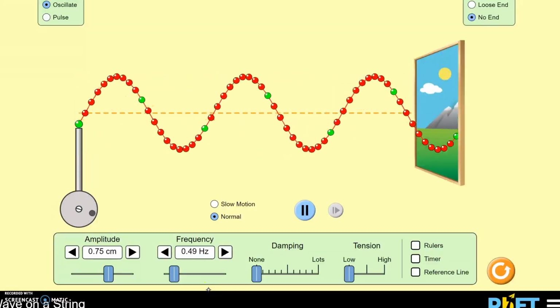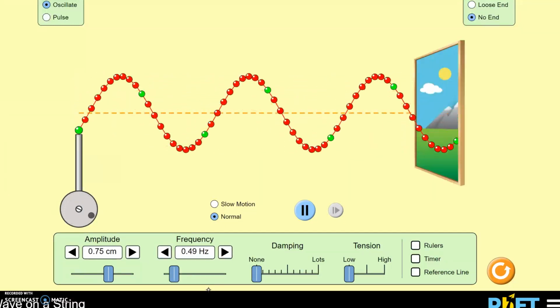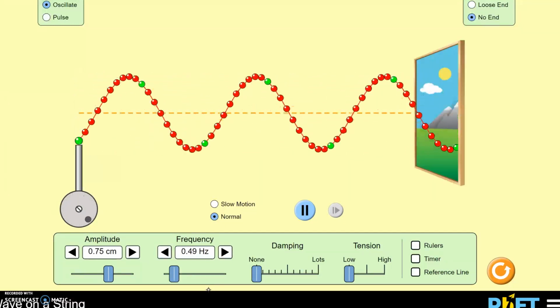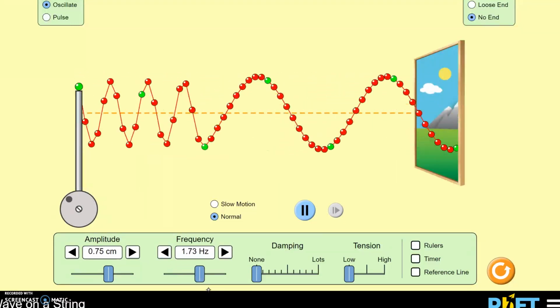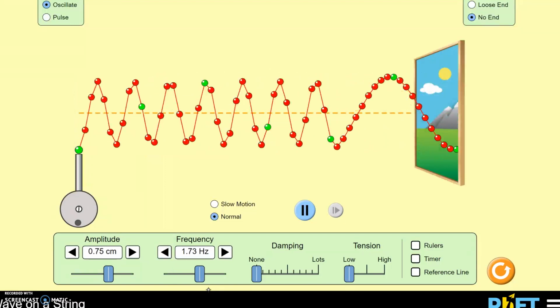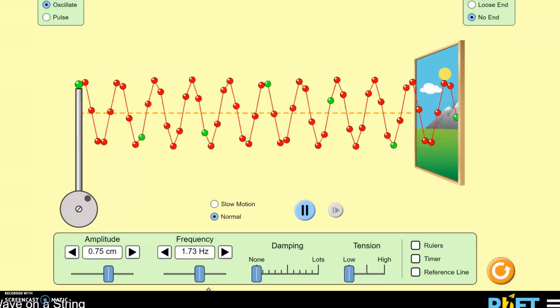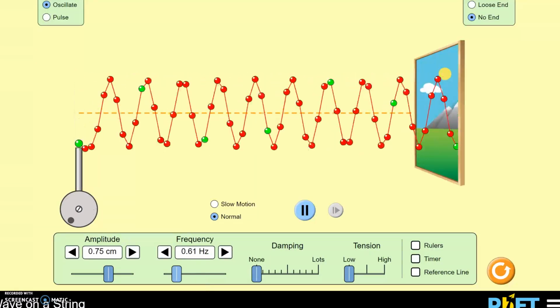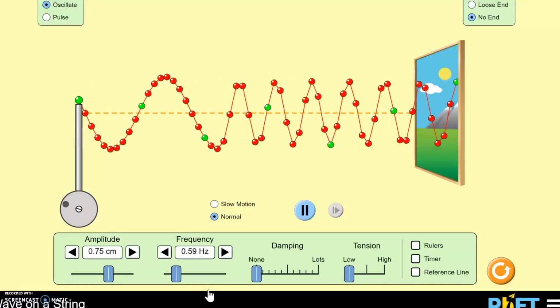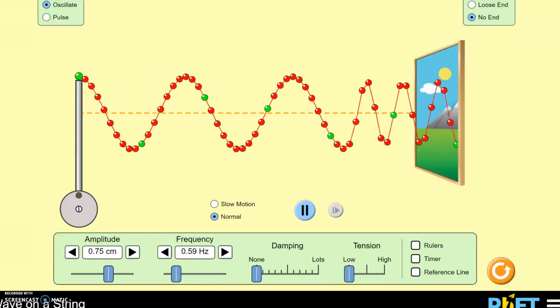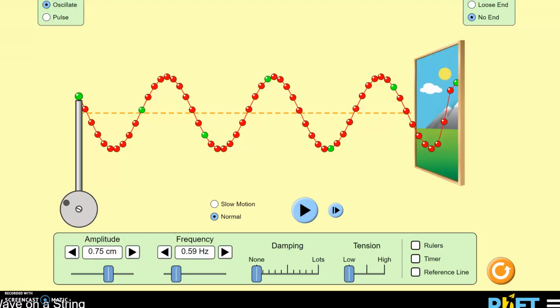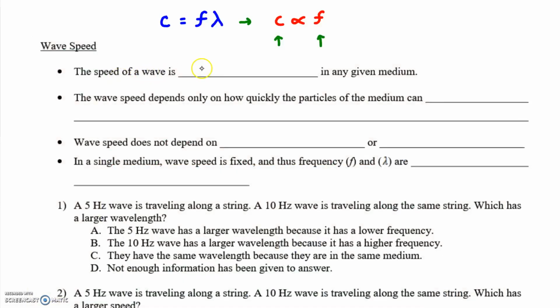Here's a wave. I'm going to take the frequency and increase it, and I want you to watch to see, do those waves travel faster? What do you think? No, they're not catching up. The waves all travel at the same speed, regardless of the frequency. These waves don't get ahead. What we've just seen is that the speed of the wave is constant in any medium that you choose.